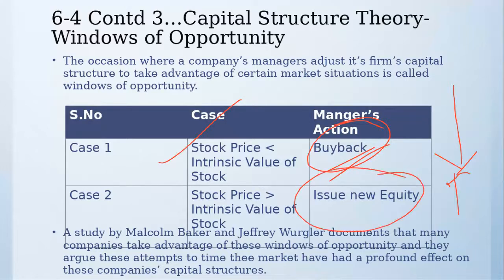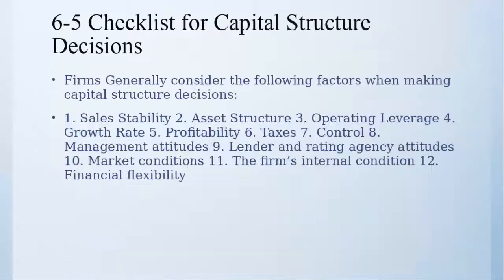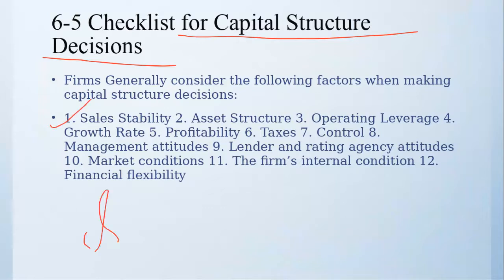new equity. So we start with a fresh slide, fresh concept: checklist for capital structure decisions. What are the things we must keep in mind while taking capital structure decisions? So this is the checklist, and these are the things we must consider while doing it. First one is sales stability. Sales stability, what does it mean?